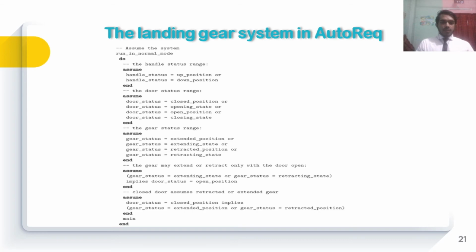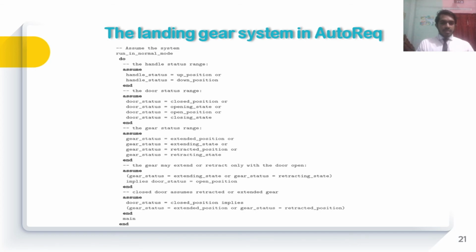So lastly, after doing all the implementation, we can see this is the final result of the landing gear system in AutoReq. Here we see that the handle status may be up position or down position. Then the door status has four states: the door status may be closed position, opening position, open position, or closing position. And the gear status has four states: extended position, extending position, retracted position, and retracting position.